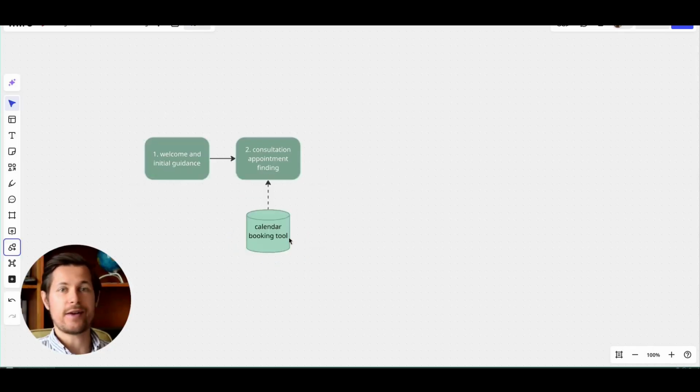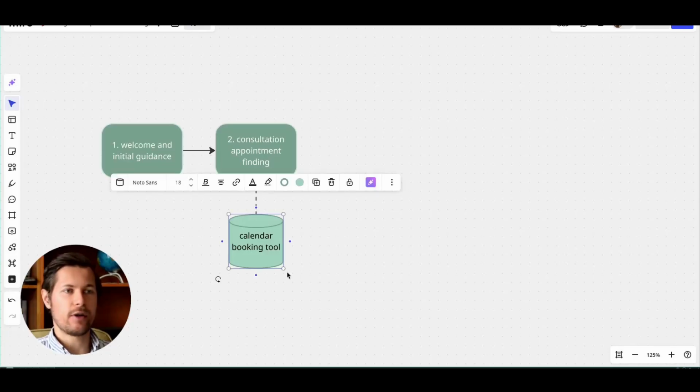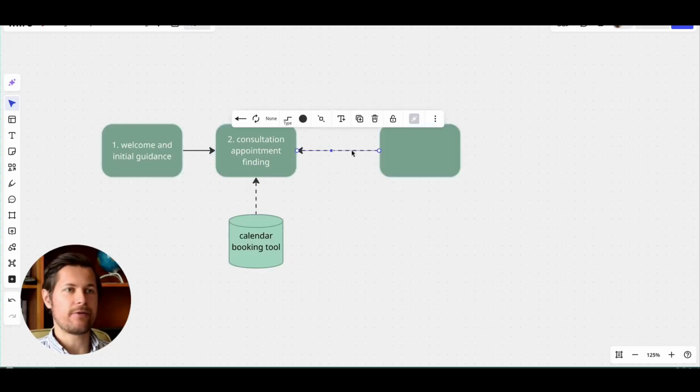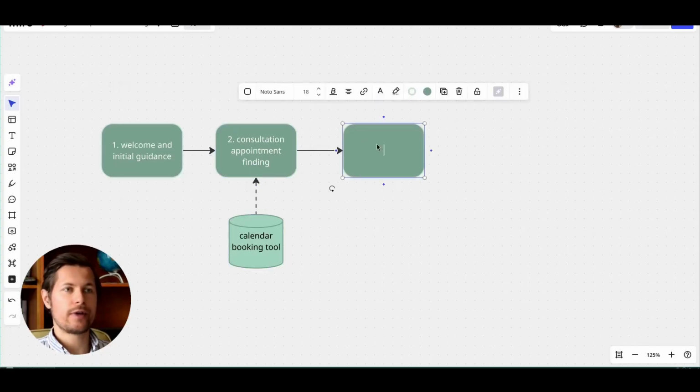I painted this here as a database. Ultimately, it will be the database of the calendar, but it was still a database. And the arrow points upwards, meaning that information flows from the calendar booking tool to the consultation tool, to the appointment finding step.